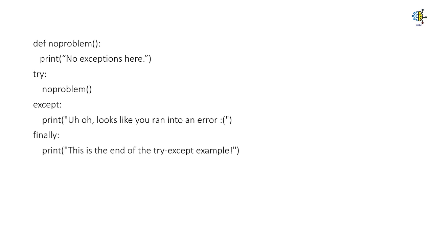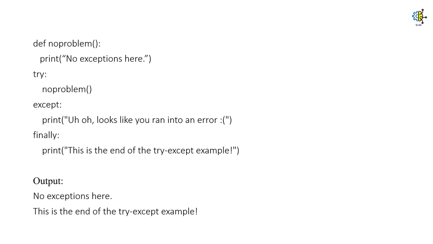Once I run this program, the output would look something like this. So you can see that the output is no exceptions here, which means that we have successfully called and executed the function no problem. But the statement of the finally block has also been printed. This is the end of the try except example, which means that the finally block will always be executed regardless of whether your program is error free or not.